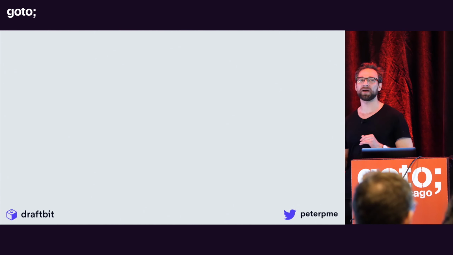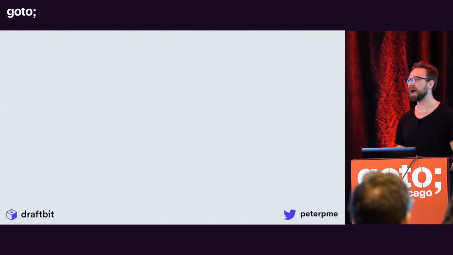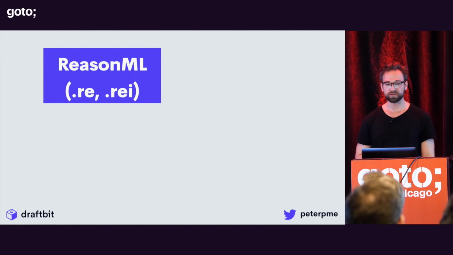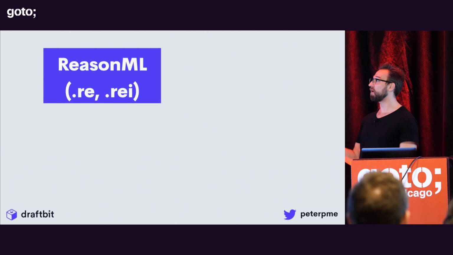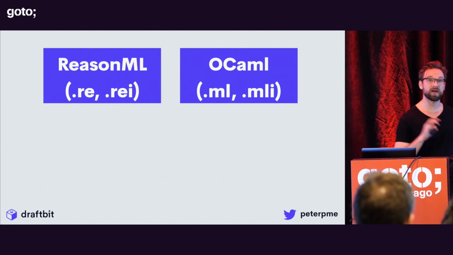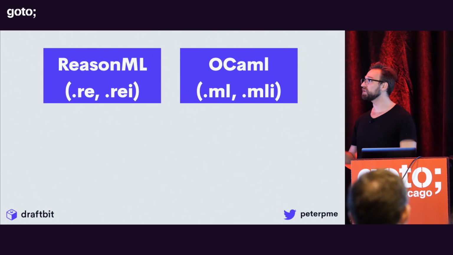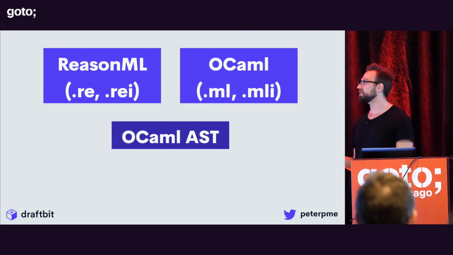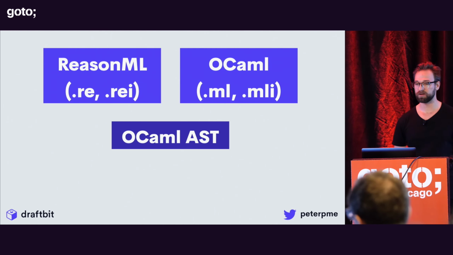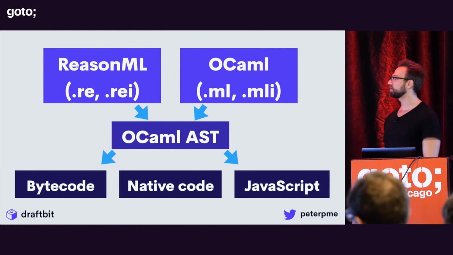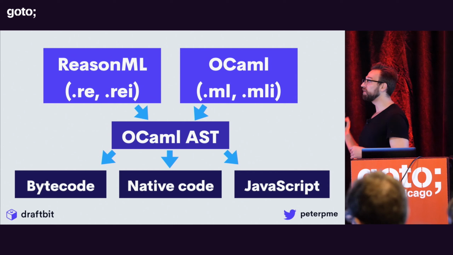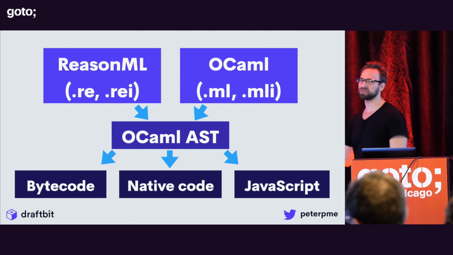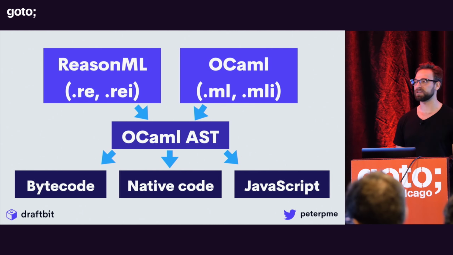Okay, so let's talk a little bit about how all of this plays together. How does Reason and OCaml work together? How do we get JavaScript out of it, right? So we have Reason, which are these .re, .rei files. We have OCaml, which I've also used the ML extension for, right? You can interchange Reason and OCaml in a project, and what we get is the OCaml AST that sort of consumes all of this. And then we have a few different ways of going. So the beautiful part about all this is that you can write Reason, you can write OCaml. It goes through the same AST, but you get 3 really, really nice targets.